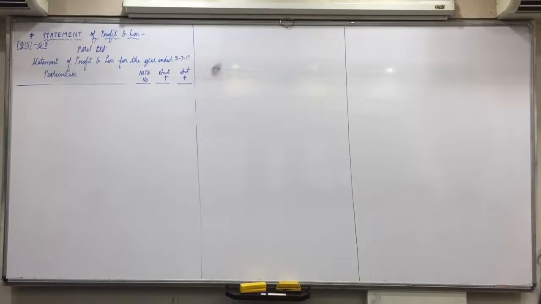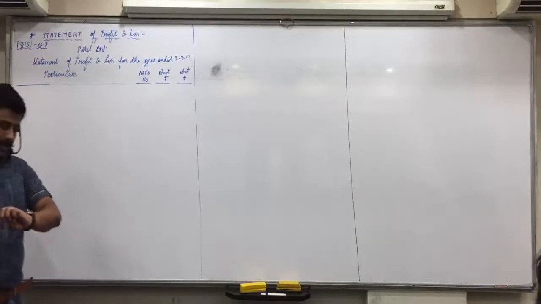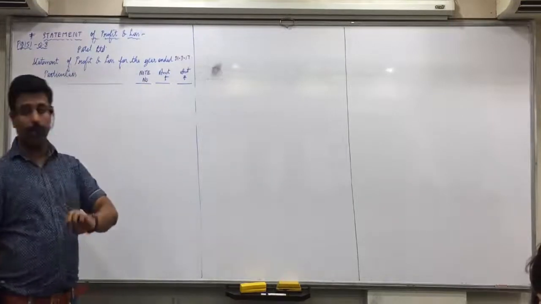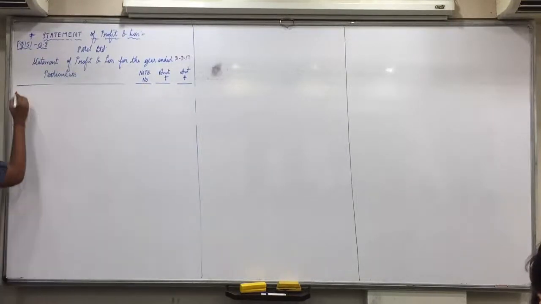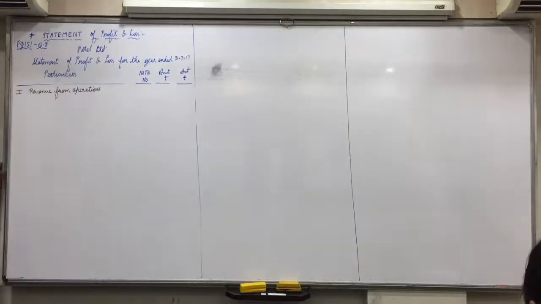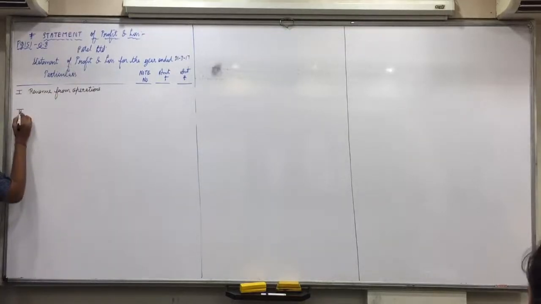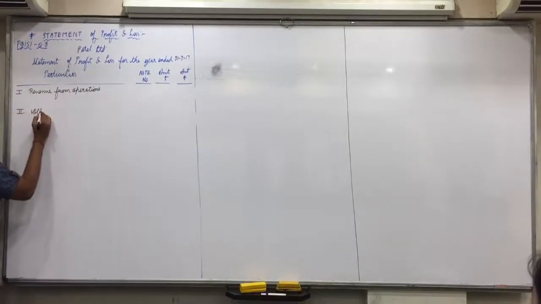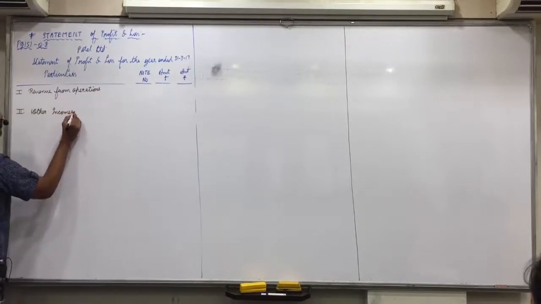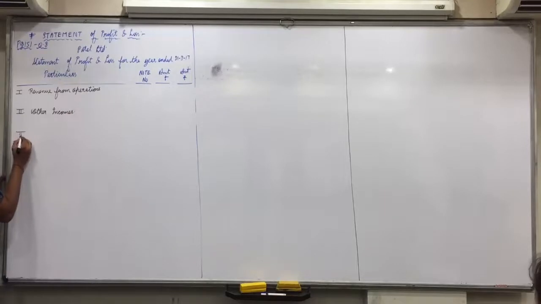10, 9, 8, 7, 6, 5, 4, 3, 2, 1. Be attentive now. First, revenue from operations, leave one line. Second, other incomes, leave one line.